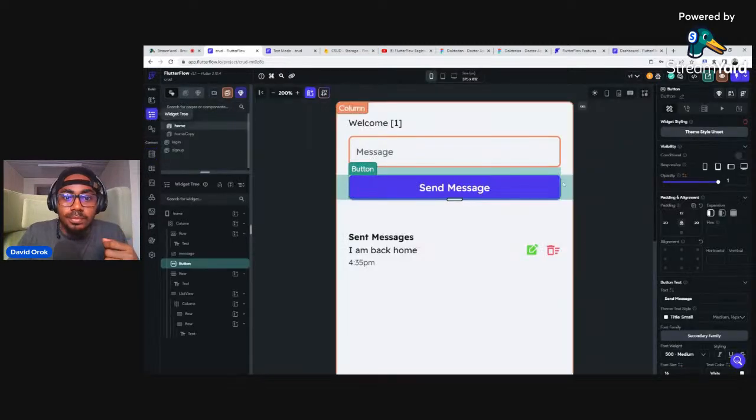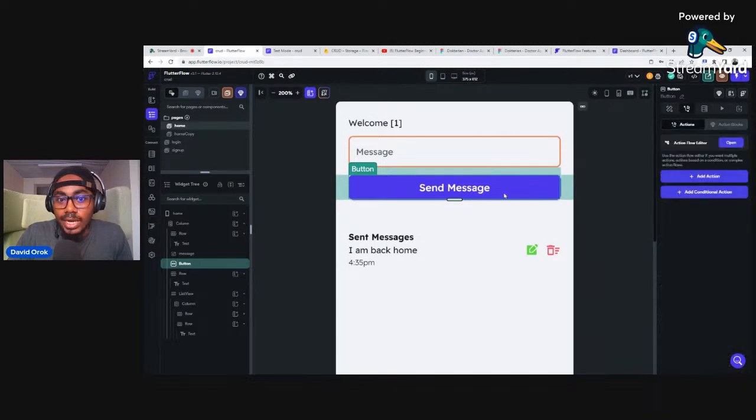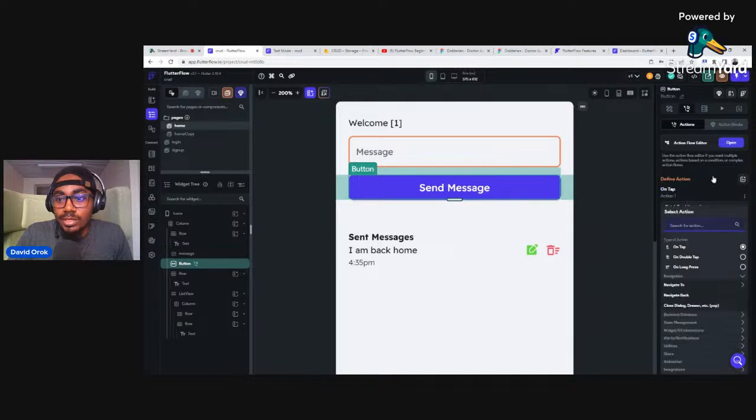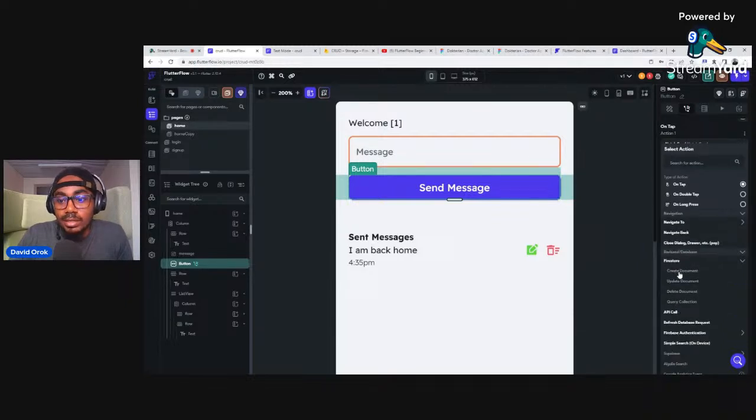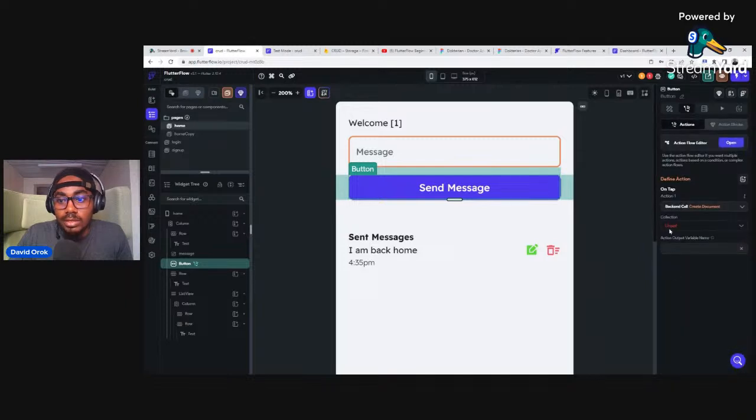So I'm going to click on this and say action. I want to add an action to this send message. When the user clicks on it, what should happen? First of all, they're going to type something inside here, right? And when they're done typing, I'm going to do something called Firestore, create document. So if you see here now, we have the create, update, delete, right? So I'm going to say create document.